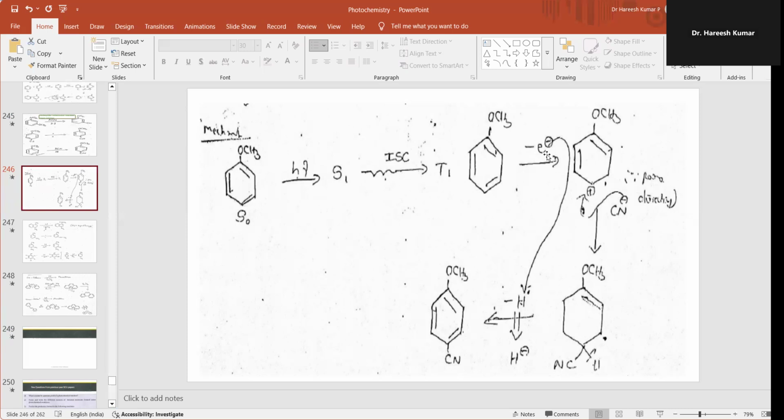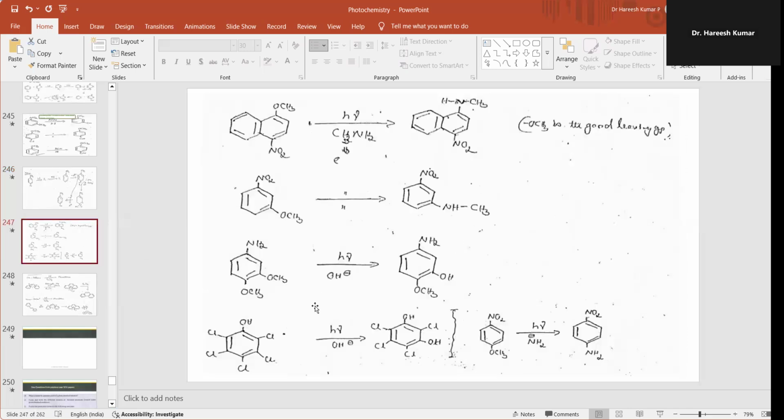This anisole on reaction with the electron, then the obtained one has a positive charge on this carbon, and here proton abstraction. Then since there is a positive charge, CN minus will attack here, forming a radical on this, then hydrogen radical abstraction, forming a compound. Later on, H minus removal, giving rise to product.